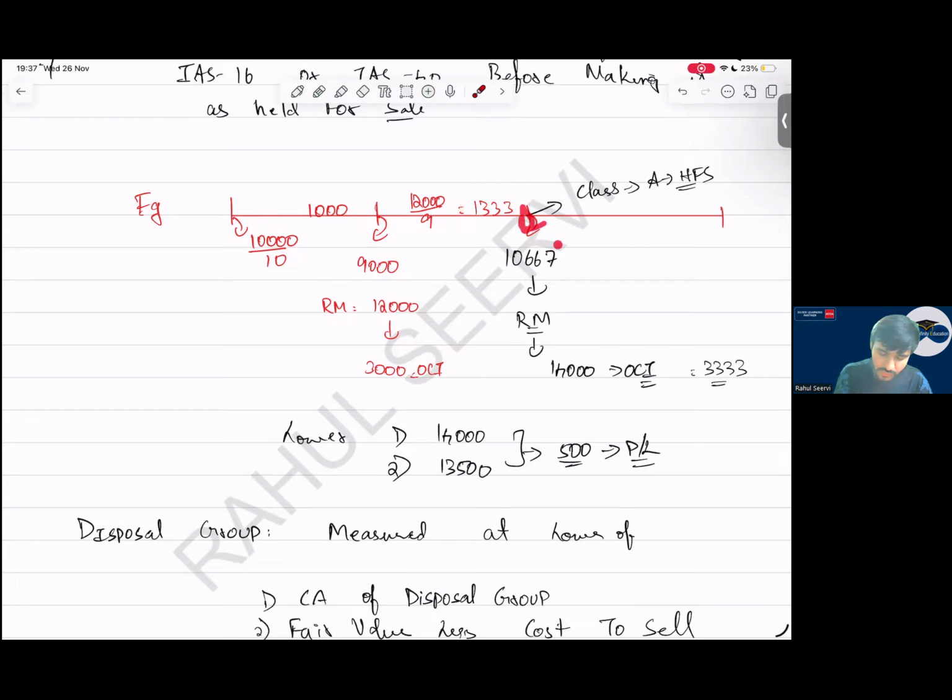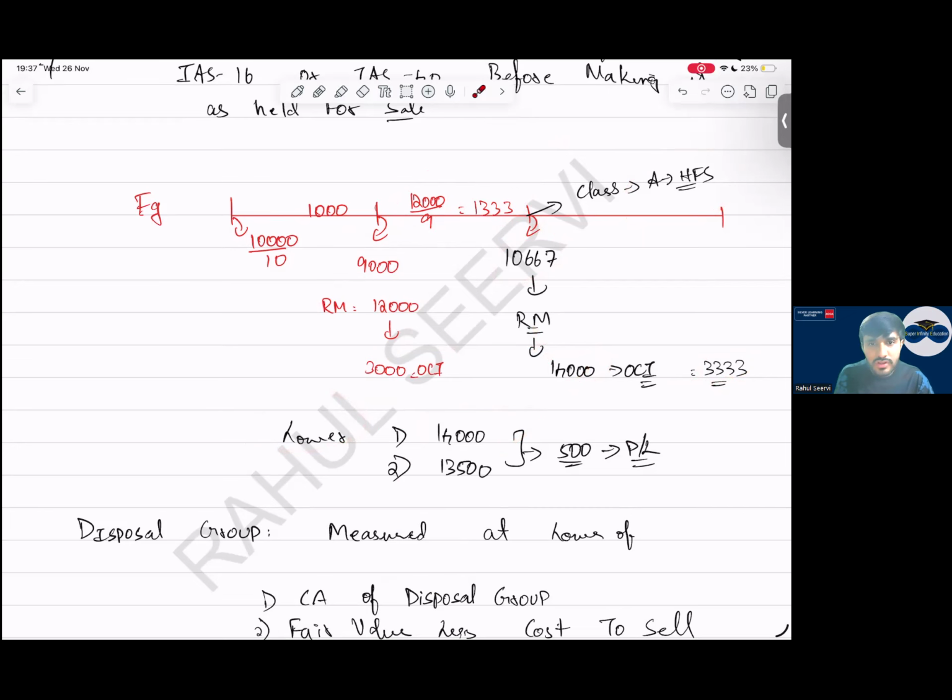What is my carrying amount? 10,667. Can I directly take this to non-current asset held for sale? Do not do that. First, revalue it. Revalue it to 14,000. The value will be given. So 3,333 will go to OCI. So my carrying amount is 14,000.